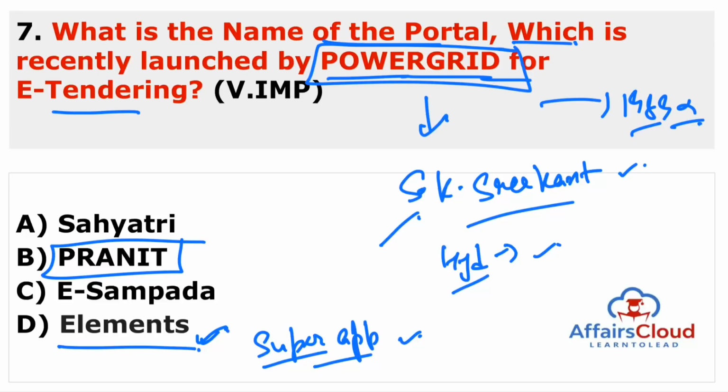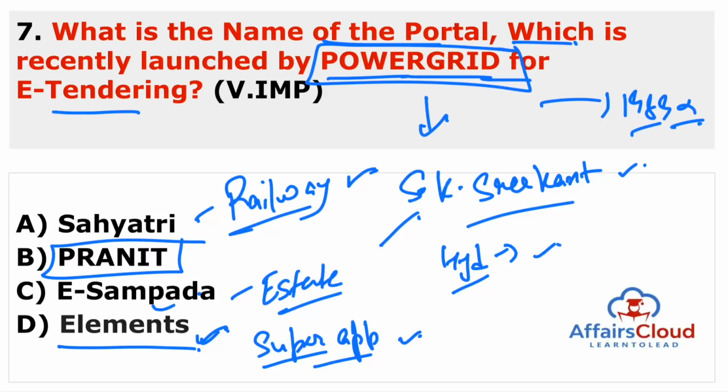Next, a very important application is e-Sampada. This was launched by the Ministry of Housing and Urban Affairs, under Hardeep Singh Puri ji, as a single platform to manage estate services, as the name Sampada suggests. Next is Sahyatri. By the name you can guess it is related to transport, and it is for the Department of Railways. It is launched by Indian Railways, and people can file complaints regarding issues they face in the railway on the Sahyatri platform.